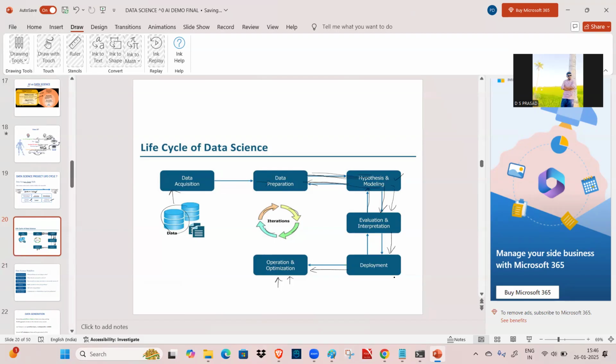And again we come from data preparation to hypothesis and modeling, and evaluation and interpretation, and come to the deployment. If the deployment is not good, then again we go back to evaluation, interpretation, and back to hypothesis and modeling, and then data preparation. And again we prepare the data and come here. Once we are satisfied with the deployment, we put it into production. So that is the life cycle of data science.